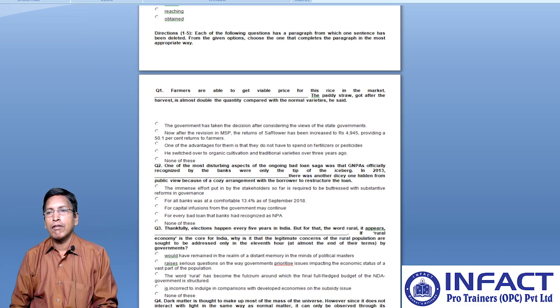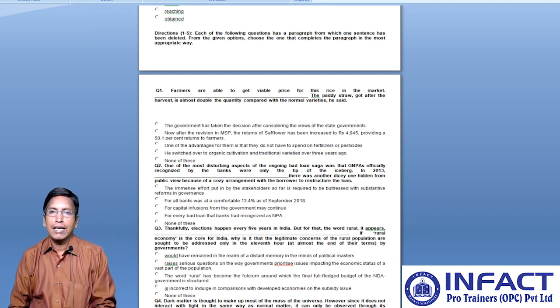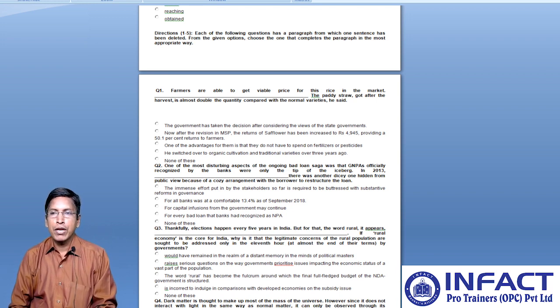Third option: one of the advantages for them is that they do not have to spend on fertilizers or pesticides. Fourth option: he switched over to organic cultivation and traditional varieties over 3 years ago. And fifth option: none of these. Though this question has an option like none of these, which may lead to confusion or seem tricky, if we analyze the statement, we will be in a position to identify the right option which can fill into the incomplete statement. So what the statement is trying to convey: farmers are able to get a viable price for this rice